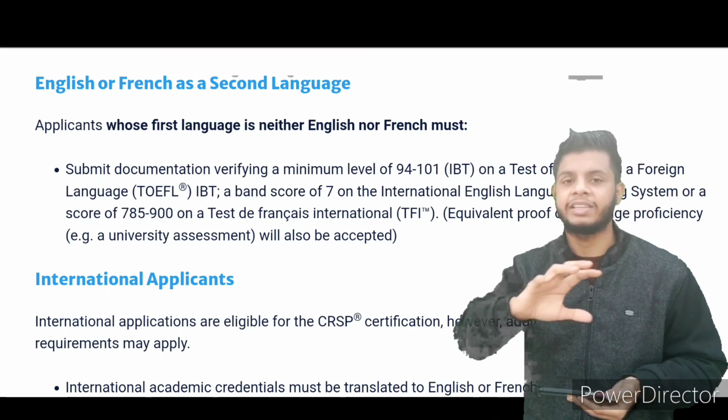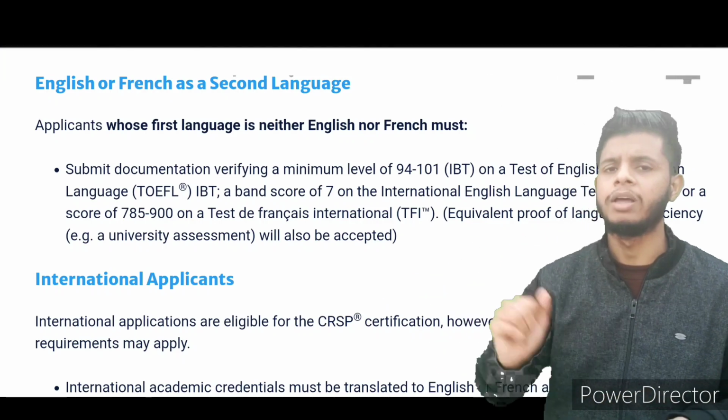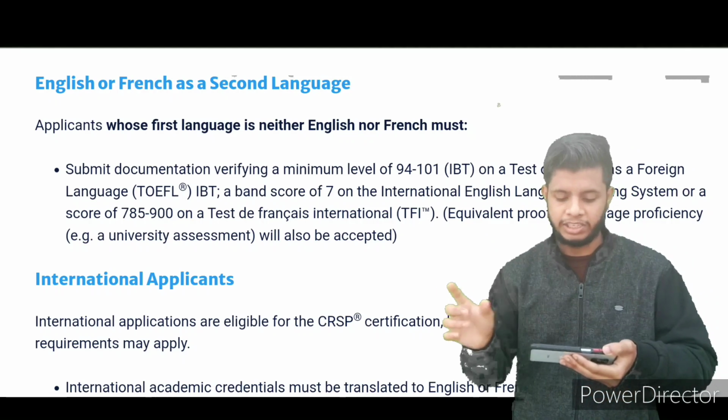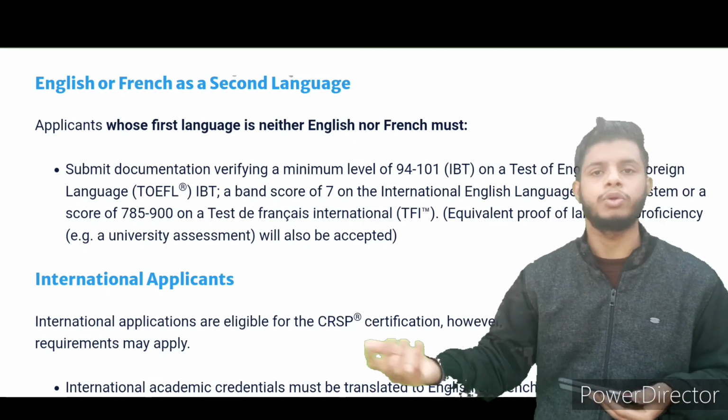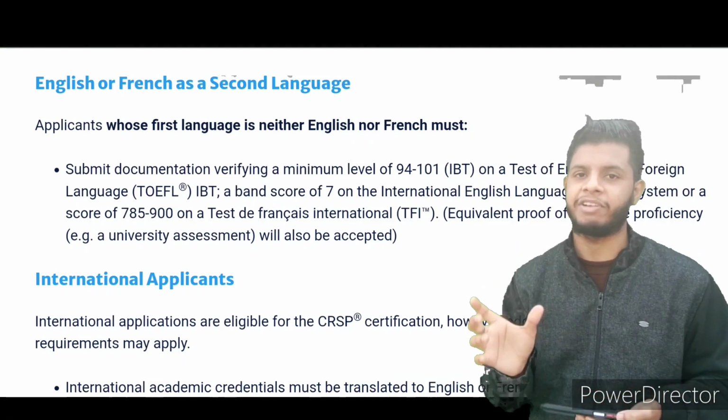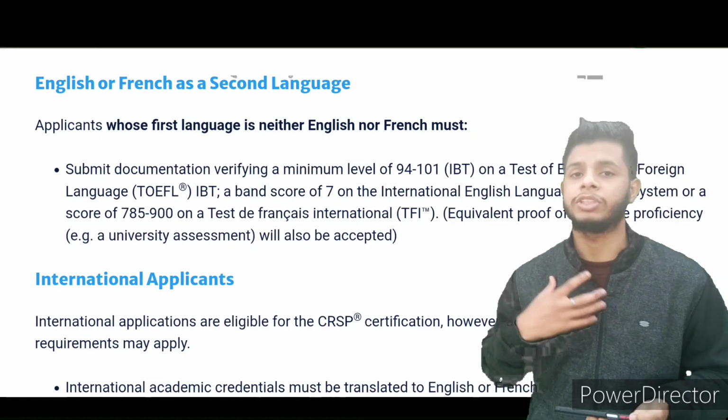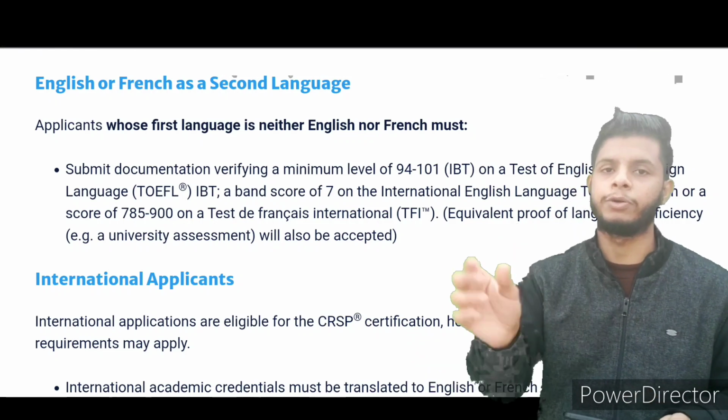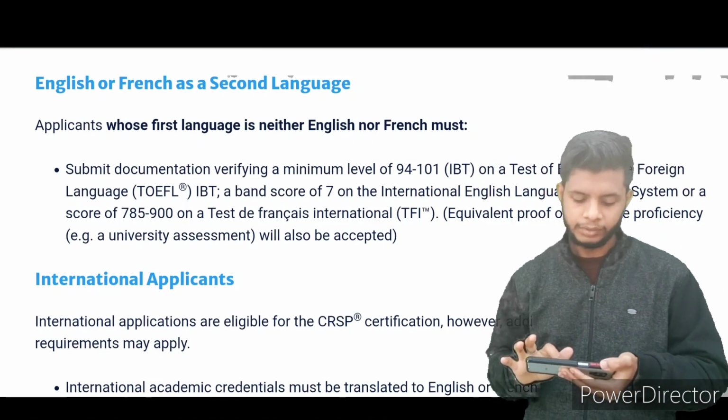So for testing English, there are a lot of organizations. One of them is IELTS, TOEFL, as well as TEF is also there, iBT is also there. So you can go to anyone. For everyone, there is a different criteria. As per my suggestion, go for IELTS. It is easily available, and you need to score 7. After that, you can apply.